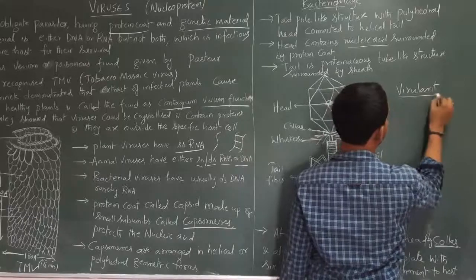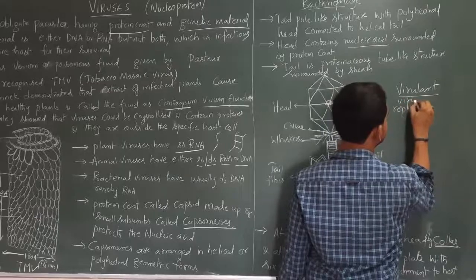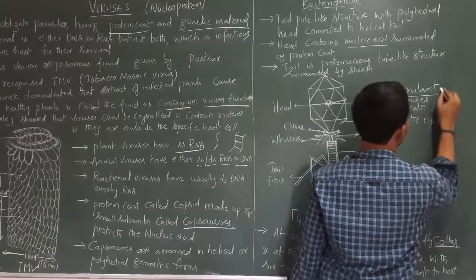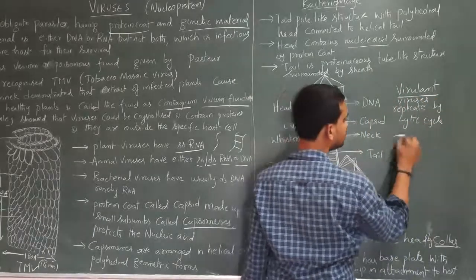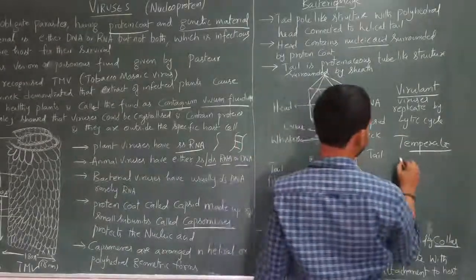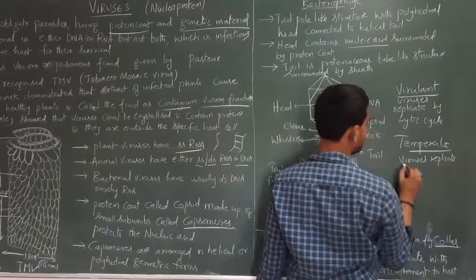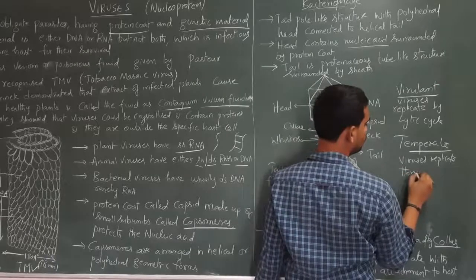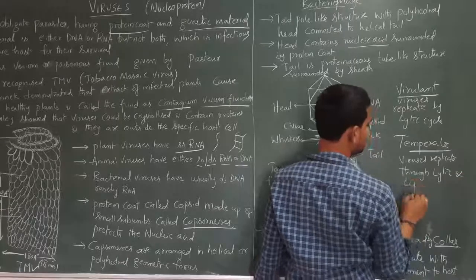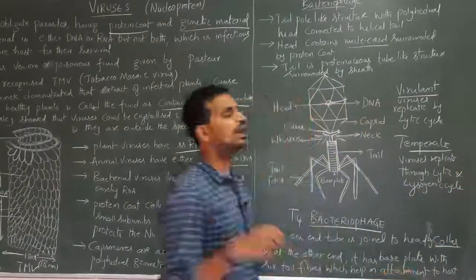Viruses which replicate by the lytic cycle are called virulent phages. Now coming to the temperate phages. Viruses which replicate through the lytic and lysogenic cycle are called temperate phages.